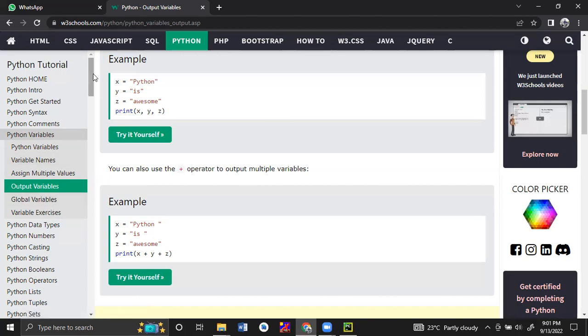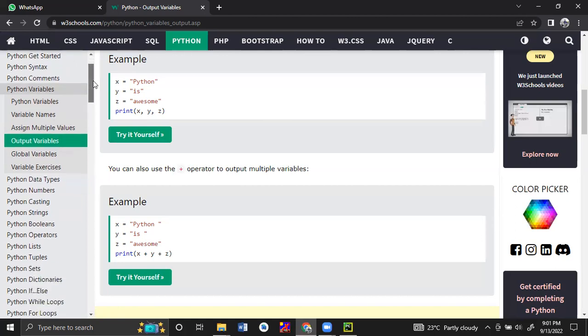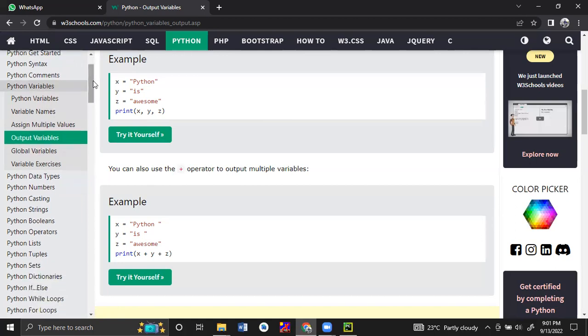In Python and also in any programming language, those are the very basic ones: integer, float, characters, boolean, all those. Here also we will see all those data types one by one. Now I am just explaining the variables, how the variables will be declared and how the variables will be used in Python.